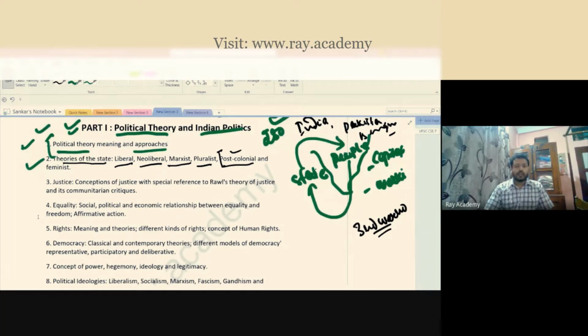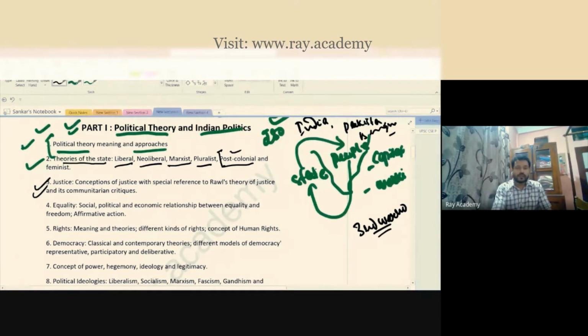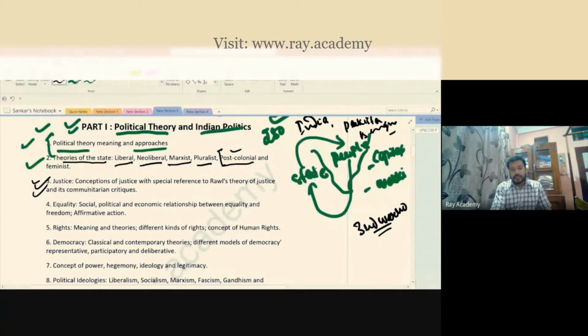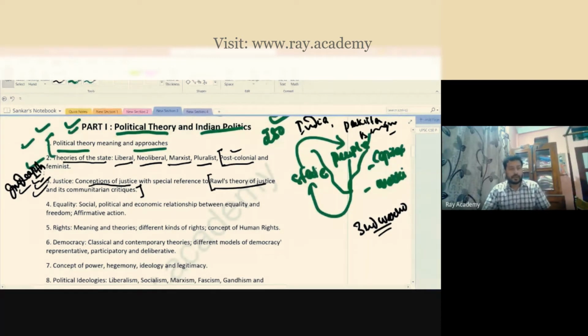Then you will talk about justice. You see that in the preamble, the word justice is also mentioned. Now here in political science, you will try to understand in-depth what is justice, what are the different dimensions of justice, what are the concepts of justice, with special reference to Rawls' theory of justice. Rawls is a person who has contributed immensely to the theory of justice. And what are the critics? Critics means criticisms. So here you will gain in-depth knowledge about this topic of justice.